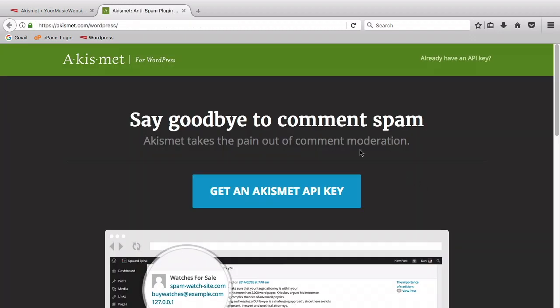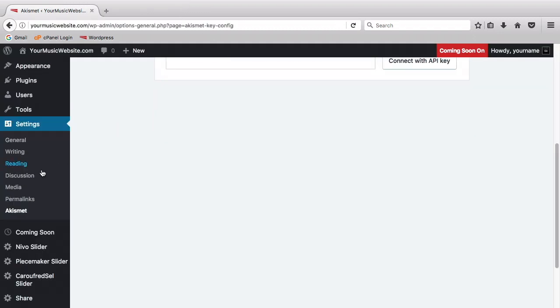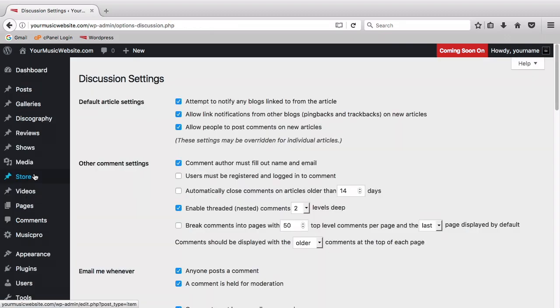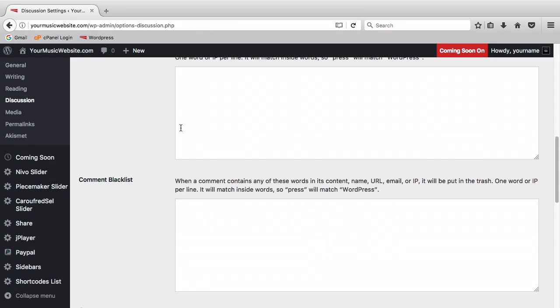Go through the setup process to get your API key emailed to you and just pick the basic version that's available for free. To disable comments on your website, all you have to do is go back to your discussion settings and simply unselect the box beside Allow people to post comments on new articles.